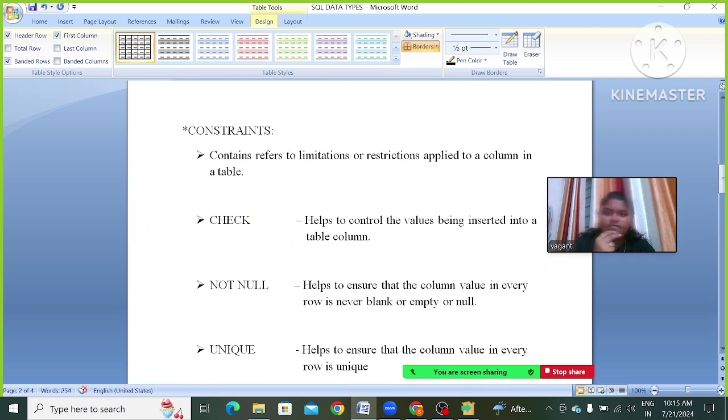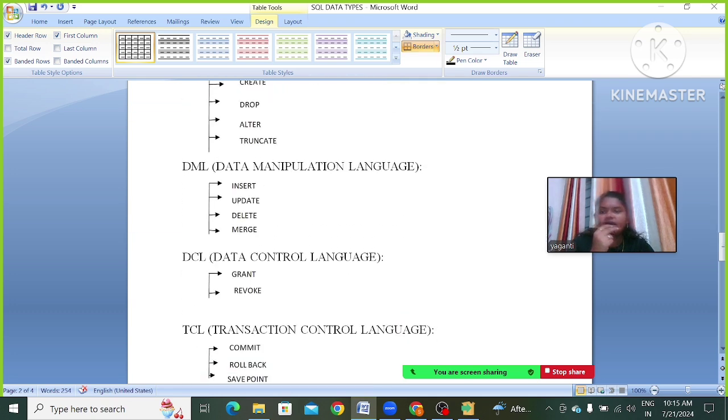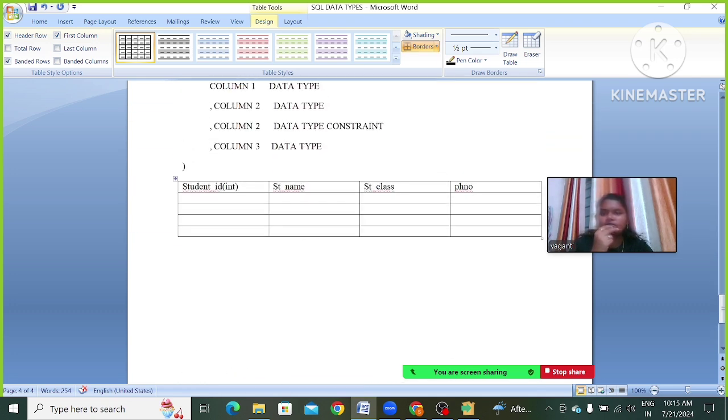That is, first one is check, which helps to control the values being inserted into a table column. Okay, here we have some student class, right? I'm going to add some classes, 9, 8, 7, 3. For this, I have to apply some condition.